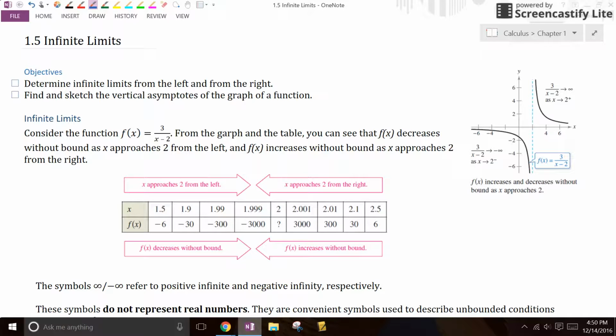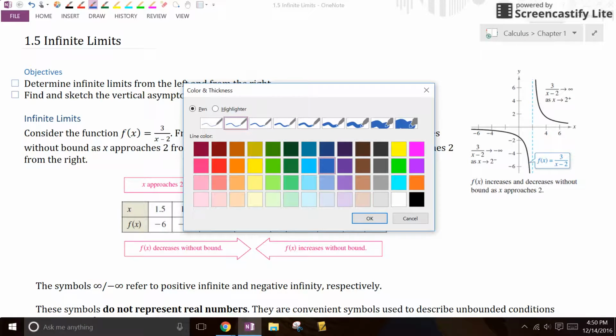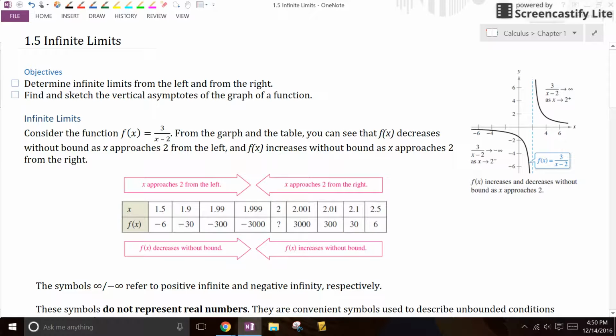Mr. Meyer, 1-5 Infinite Limits. Now, I feel like this is going to feel really good because a lot of you have already been asking questions or just even discussing infinite limits. What do I mean by that? At some x value, the graph goes to infinity or negative infinity. And that, my friends, is the definition of a vertical asymptote. So let's just make sure we're all on the same page as we talk about this.